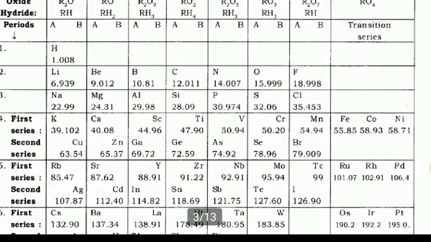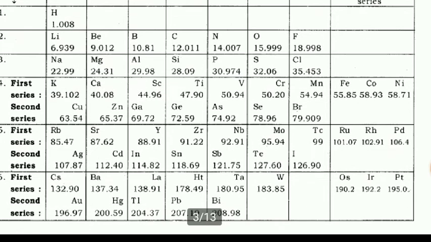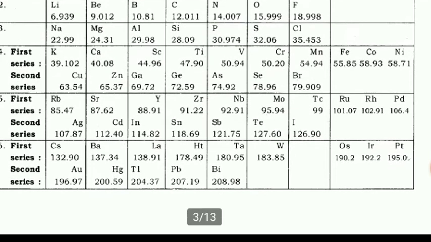When we look at the horizontal lines, for the first, second and third he kept some elements, and from the fourth he gave the names first series and second series. In the fifth, he took first series and second series, and in the sixth also first series and second series.